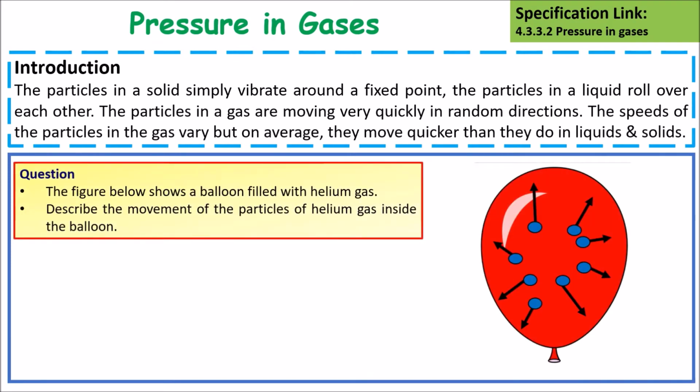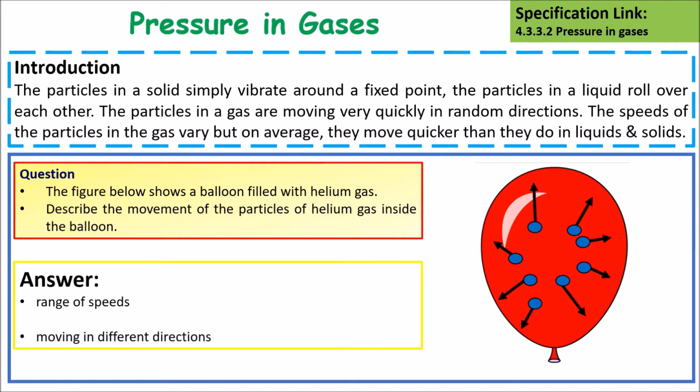So the figure to the side shows a filled balloon with helium gas. Describe the motion of the particles inside the balloon. Key things that we're talking about is that they're moving around at a range of speeds and moving around in many different directions.